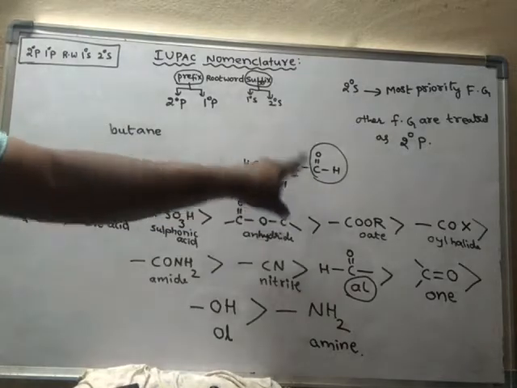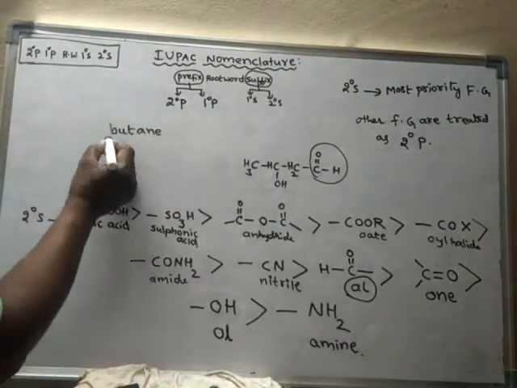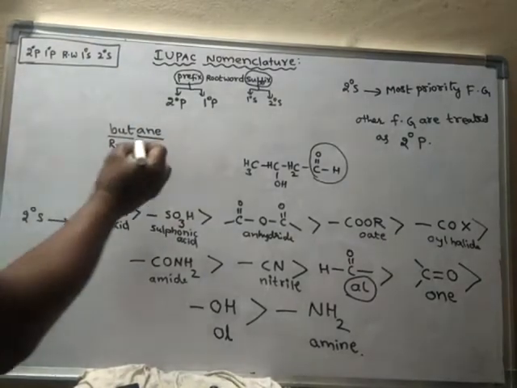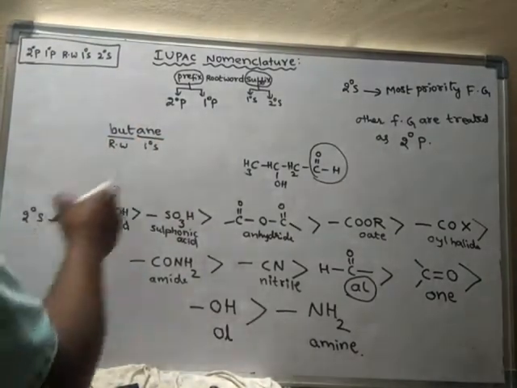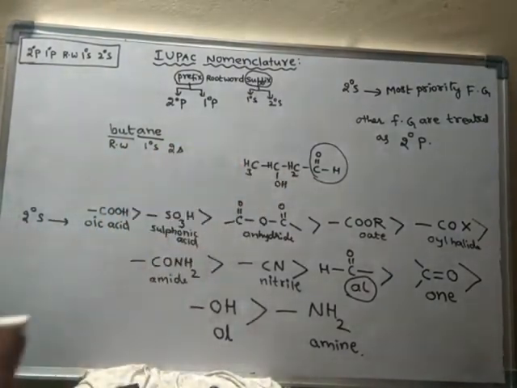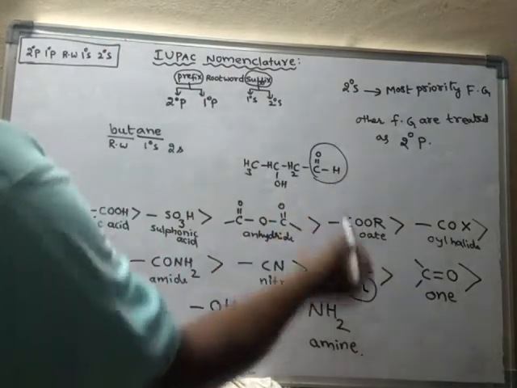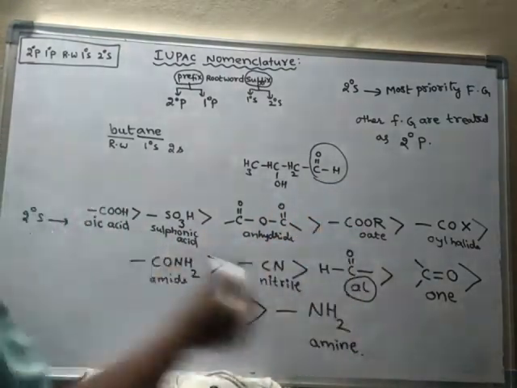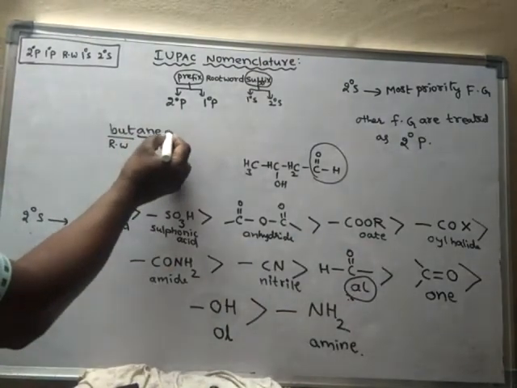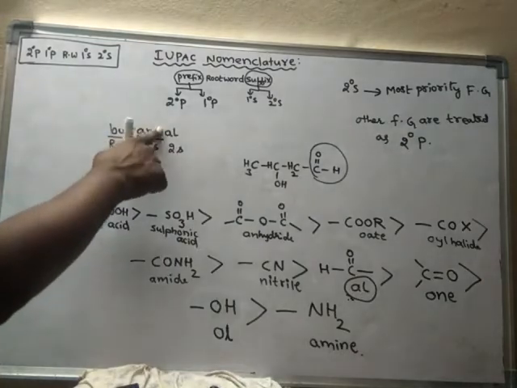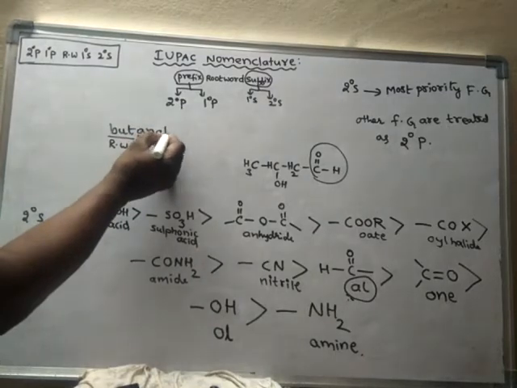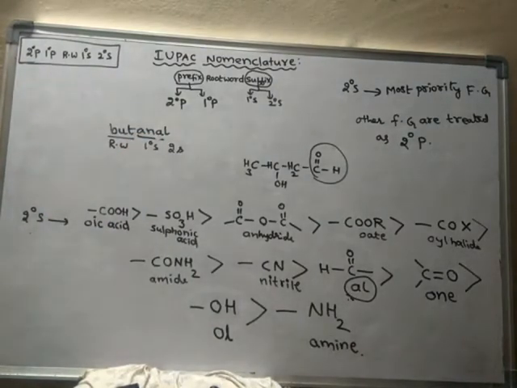After the root word, I have to write the primary suffix, and after the primary suffix, the secondary suffix. The secondary suffix for aldehyde is al. So butanal: I have to remove the E, and then it will be butanal.